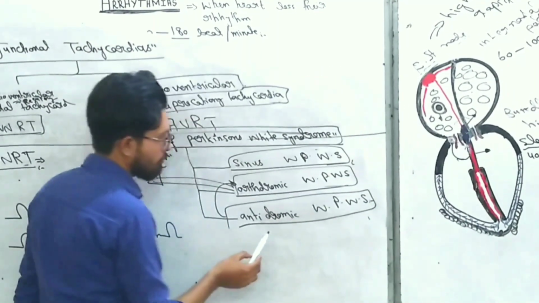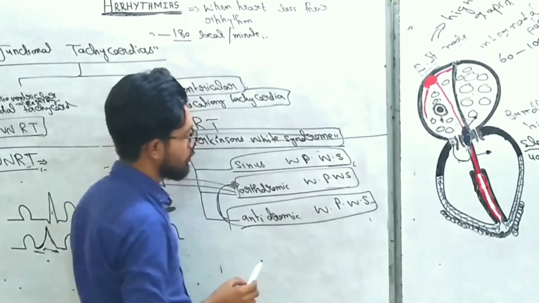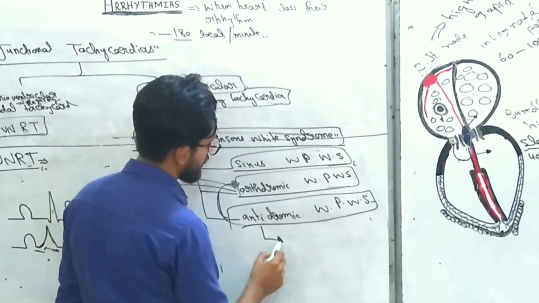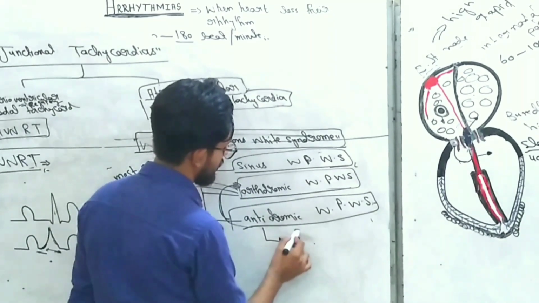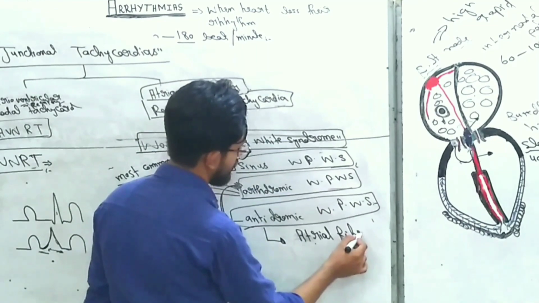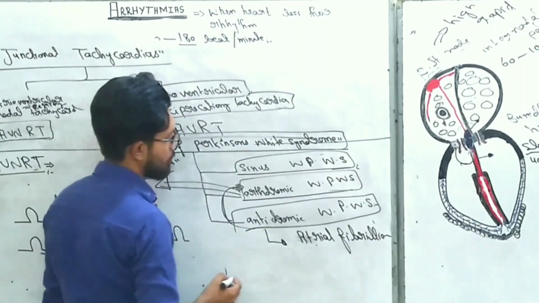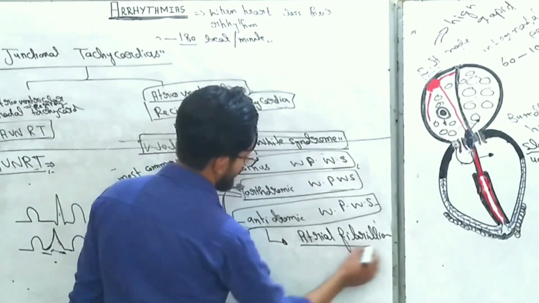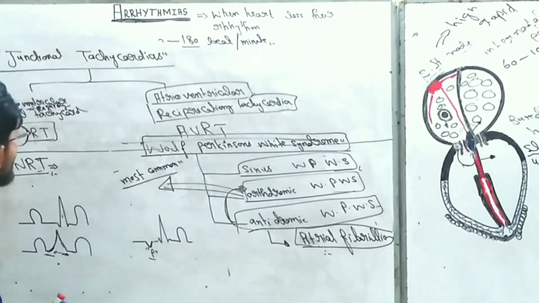So antidromic Wolff-Parkinson-White syndrome is the opposite form of orthodromic Wolff-Parkinson-White syndrome, and this antidromic Wolff-Parkinson-White syndrome is normally found in atrial fibrillation. The characteristic feature of antidromic Wolff-Parkinson-White syndrome appears when atrial fibrillations are found, right? So these are some junctional tachycardias.